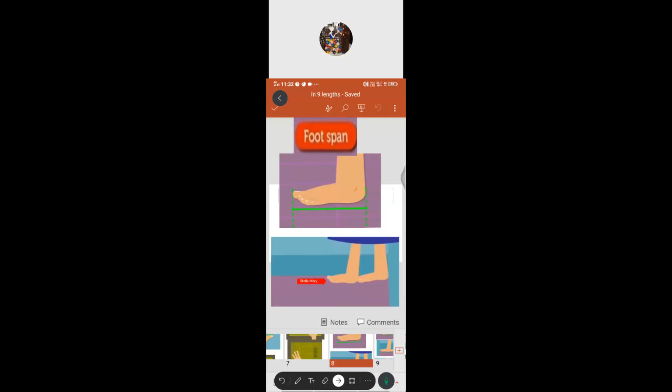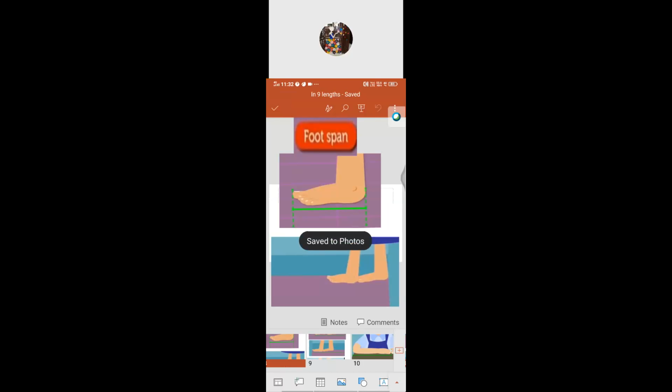If you keep on trying to walk like this, you can measure the length of the classroom or wherever you are sitting. If you want to get the distance of the classroom or your dining table where you are sitting, you just try to get the length of that area. Now we come to the next one. So far we have seen hand span as well as foot span. These are the earlier stages we have seen.